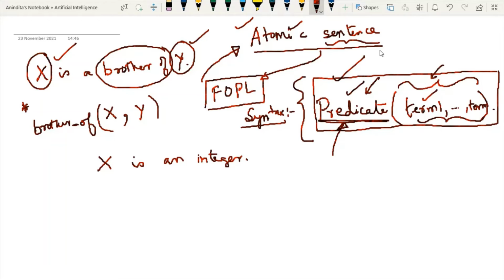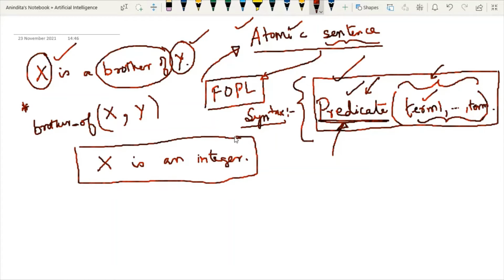So first you have to understand whenever a particular sentence is given to you, which part is the predicate? So we know that whenever a sentence is given to you, we have two parts. One is subject. Subject means I am talking about X. And the rest of the part is predicate. So this concept is also used in natural language. So this is the concept of predicate. Now how to represent it?